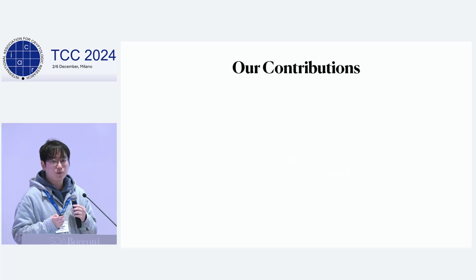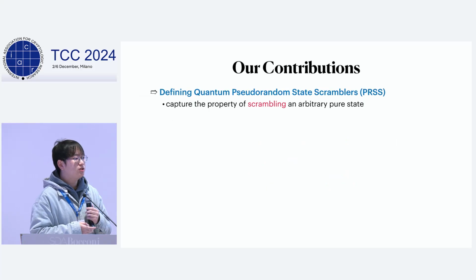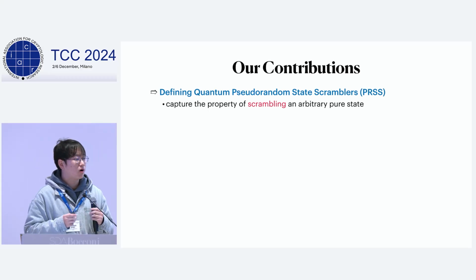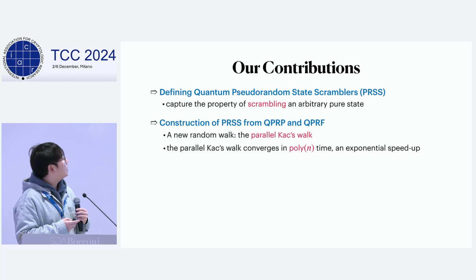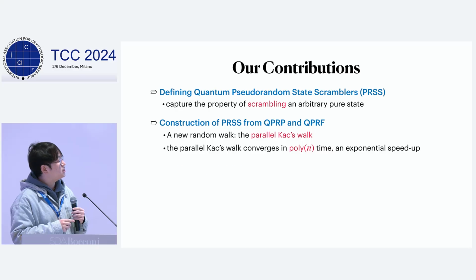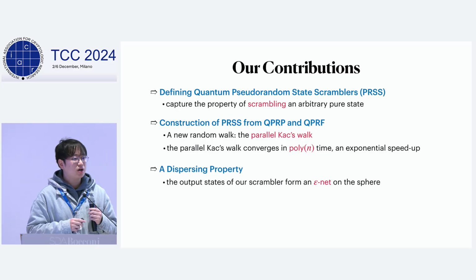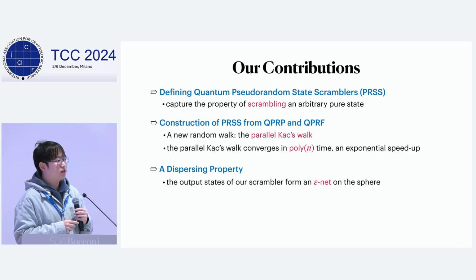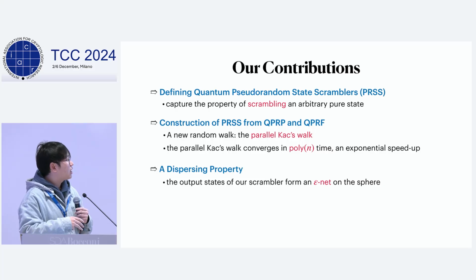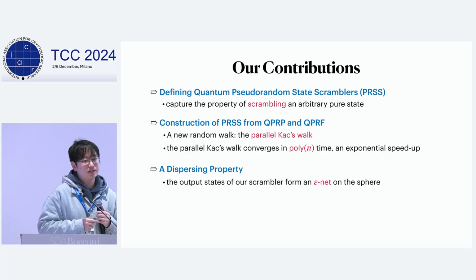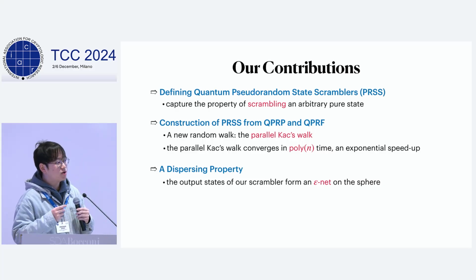Okay, so in this work, we first gave the definition of our new primitive, which is pseudorandom state scrambler, or PRSS. And we gave a construction of PRSS from quantum secure pseudorandom permutations and pseudorandom functions. So the construction is basically to simulate a new random walk we propose, and we call it the parallel Kac walk. And this random walk can converge to the Haar measure on the unit sphere in polynomial time, which is an exponential speedup compared to the original one.